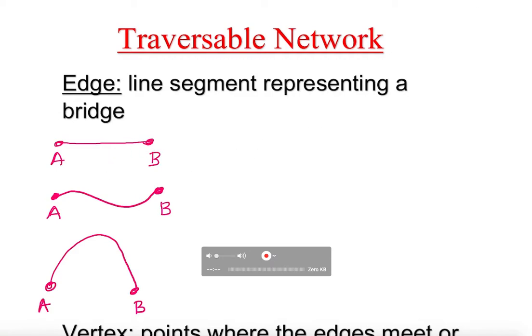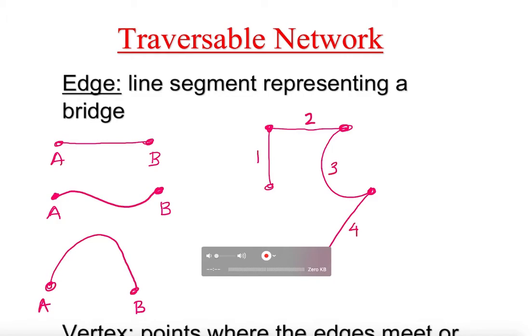Okay, so I'm going to create one here. This is one edge clearly, and I can create another edge. This is another edge, and I can have an edge like that, and an edge like that. So this is just a bunch of edges down here. I can count 1, 2, 3, 4 edges.